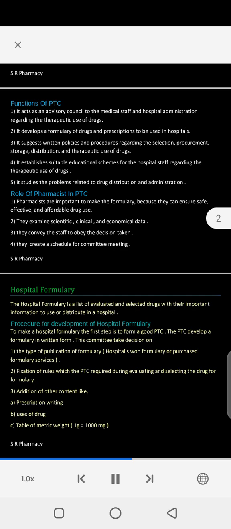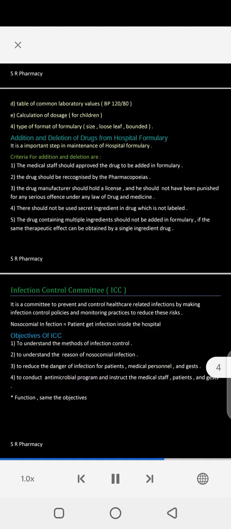C. Table of metric weight. 1 gram equals 1000 milligrams. D. Table of common laboratory values, for example BP 120/80. E. Calculation of dosage for children. 4. Type of format of the formulary: size, loose leaf, bound.